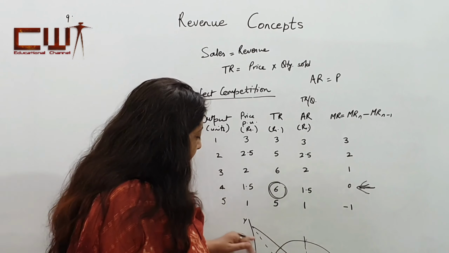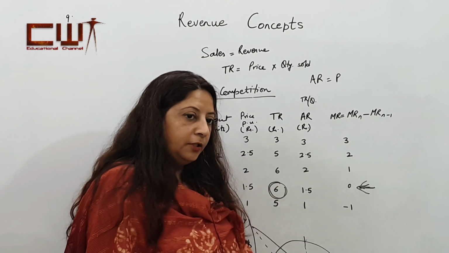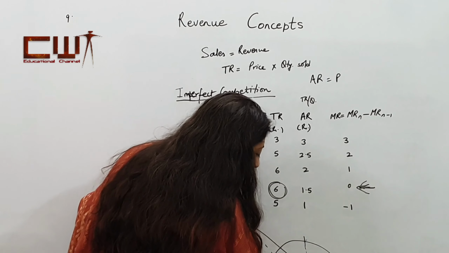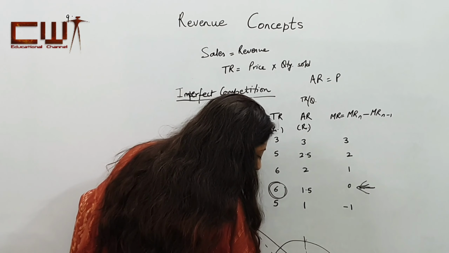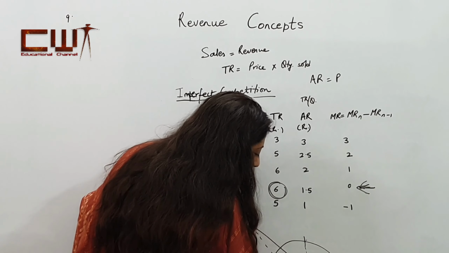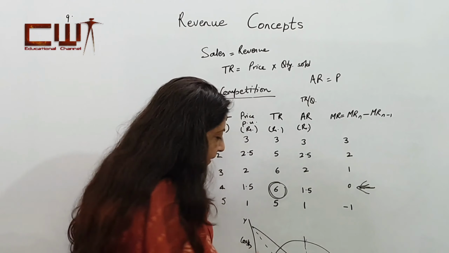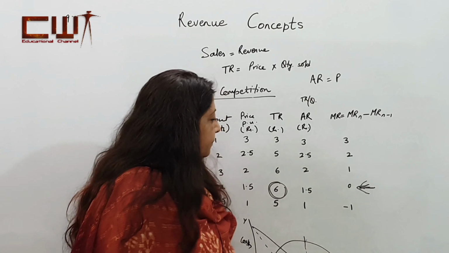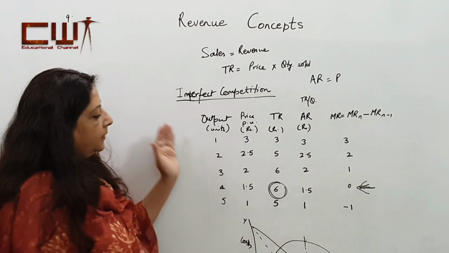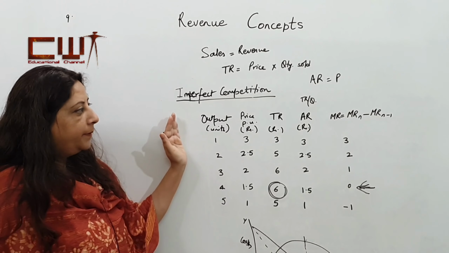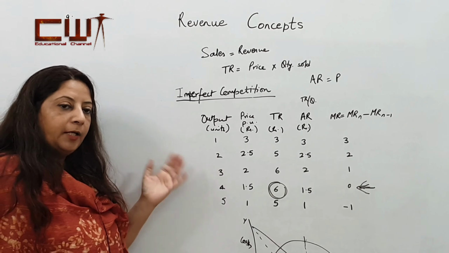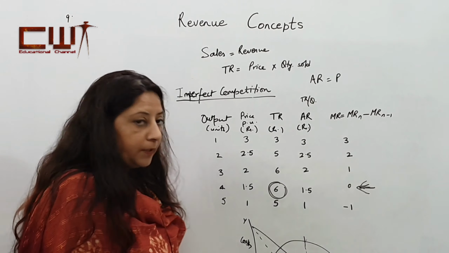And average constantly keeps on falling. Average can never be 0. Average will never be 0, it will be coming down, but marginal revenue will become negative and come down. So, what we understand from here is, in case of imperfect competition, in case of monopoly or monopolistic competition, this will be the curve.